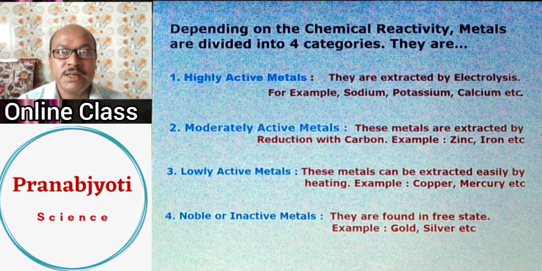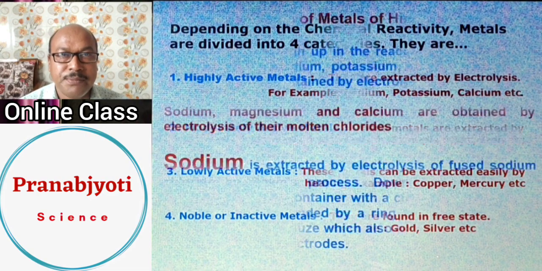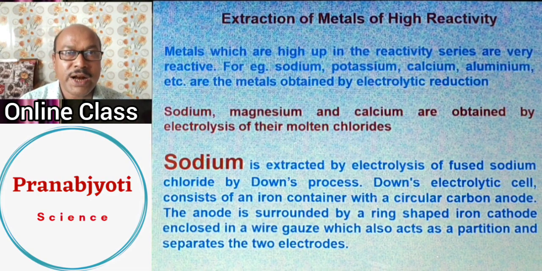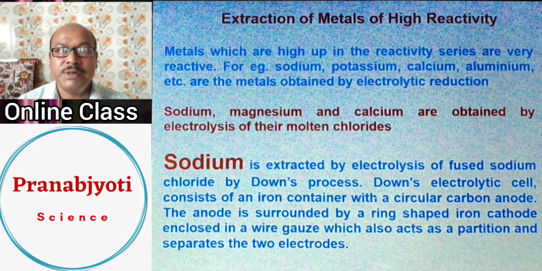So these metals need no extraction, because they are found in the free state in nature due to their low reactivity. They never react with any reagents. Examples of these noble metals are gold, silver and platinum. Now let's see the extraction of metals which are placed high in the reactivity series, that is, at the top of the reactivity series.